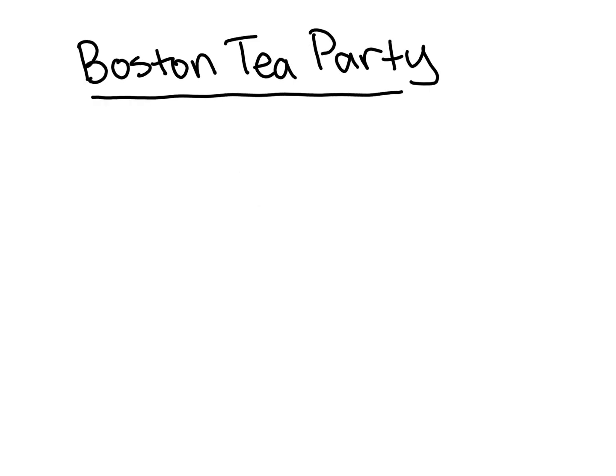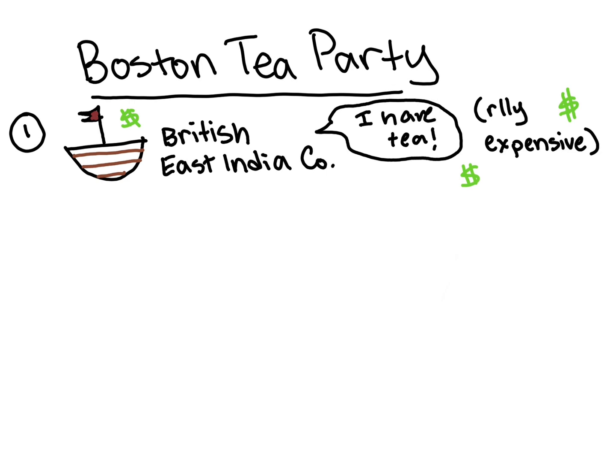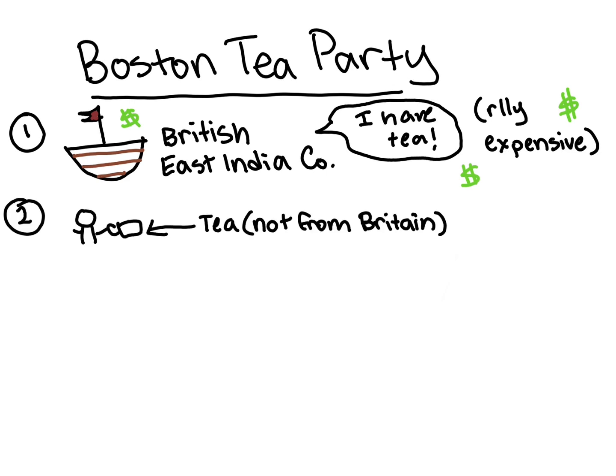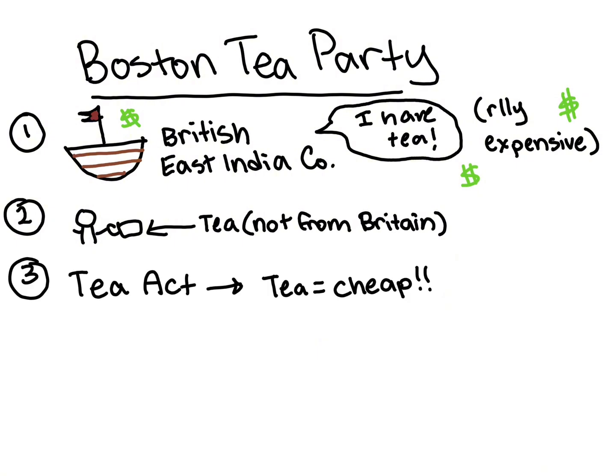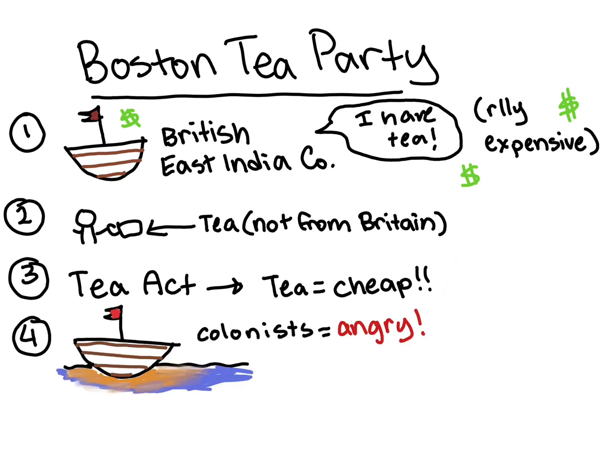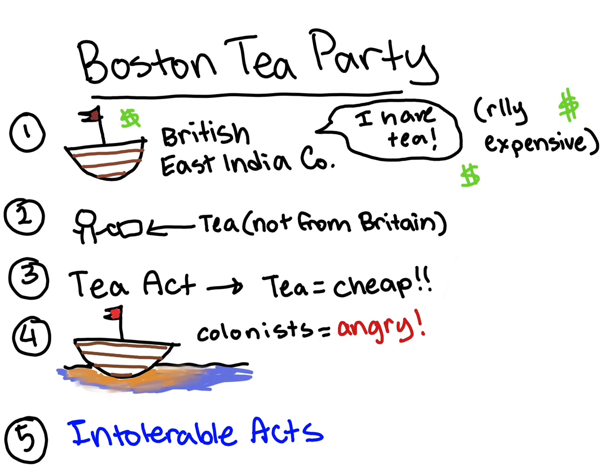Next is the Boston Tea Party. The British East India Company sold British tea, but colonists were buying tea from other countries due to the Townshend Acts. But the British passed the Tea Act, which lowered the tax on tea, which makes British tea cheaper than other countries. Colonists were angry about this, and they dumped tea in the harbor. As a result, they passed the Intolerable Acts.